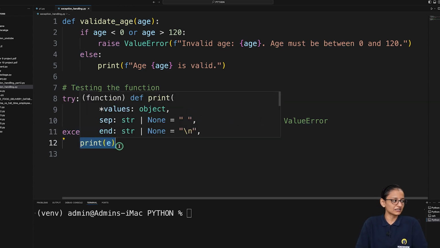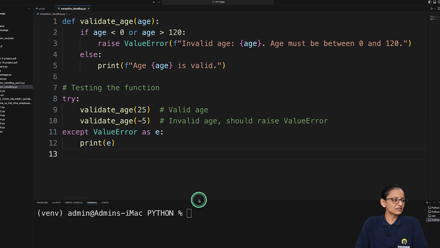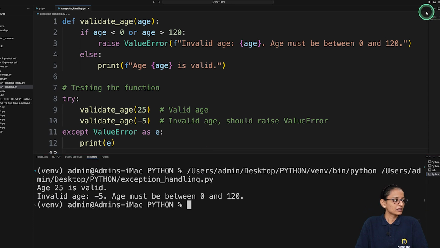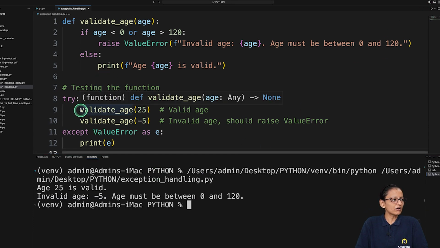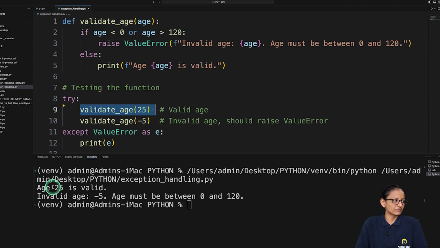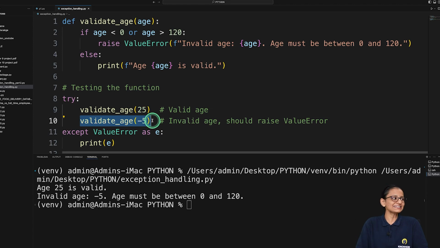I am printing it. So let me just run this program and show you. The first time calling the function, it prints age is valid, that is 25. But when I call the function with the minus age, it raises an exception. So it comes out through the ValueError and prints the result.